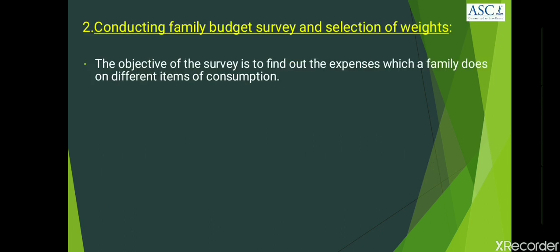The second step, conducting family budget survey and selection of weights. Here, the objective of the survey is to find out the expenses which a family incurs on different items of consumption. Among the group of people under consideration, some families are chosen at random and information regarding the money spent on various items is collected.